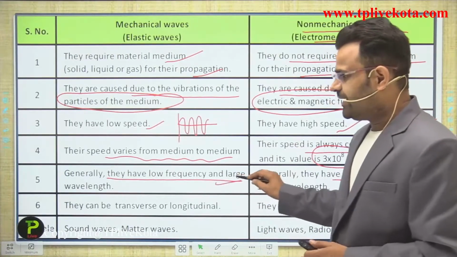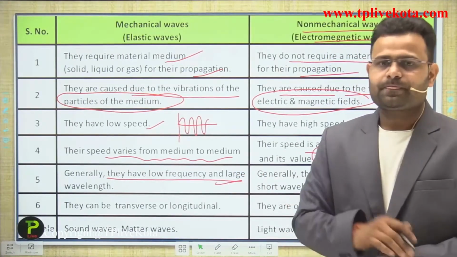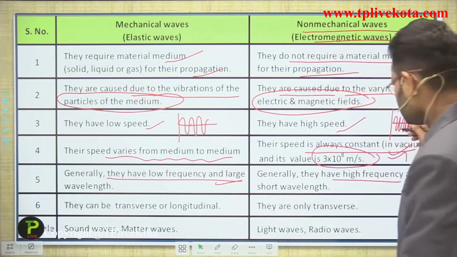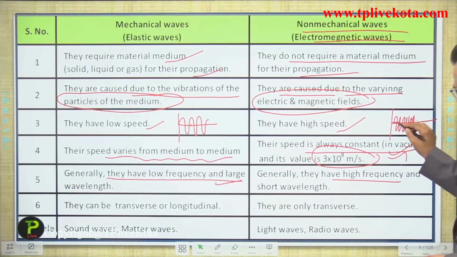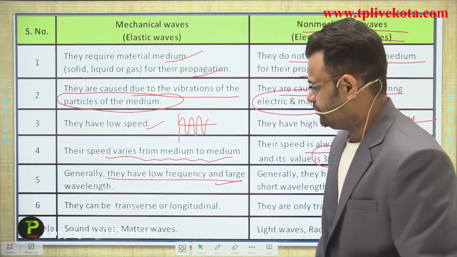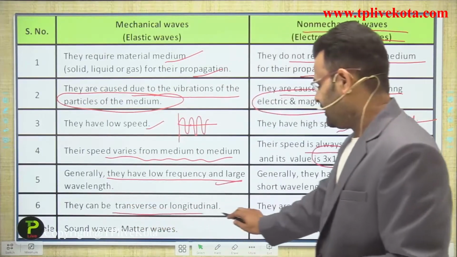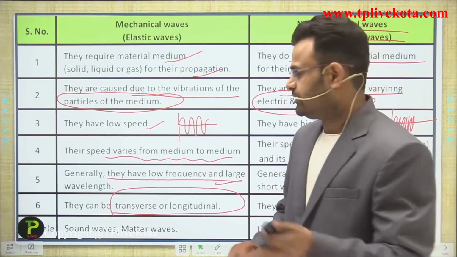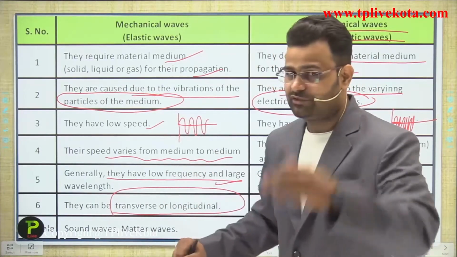What is the wavelength, guys? The distance traveled in one wave is the wavelength. So this distance is small, and that distance is large. Okay, now they can travel in both transverse and longitudinal forms, and after that we will discuss on the basis of vibration.